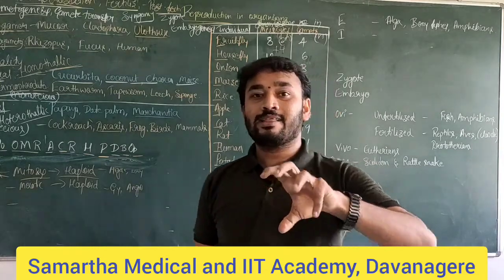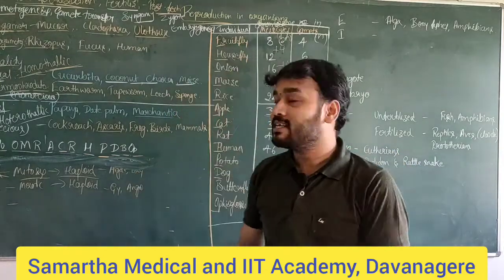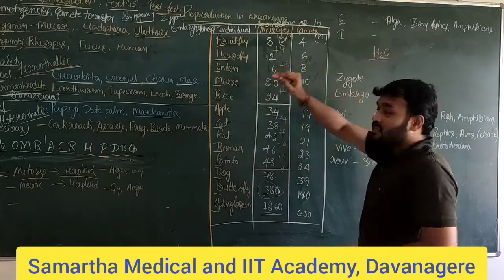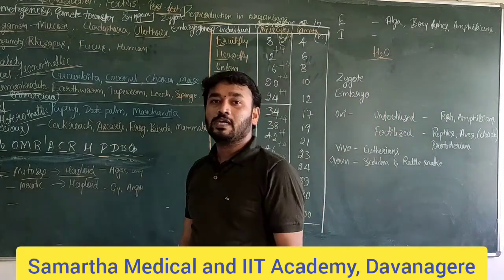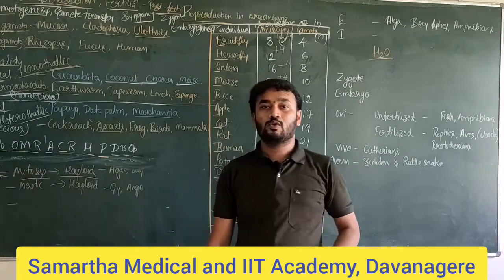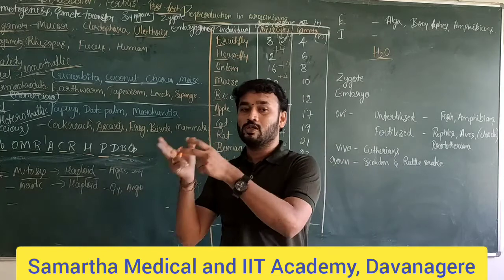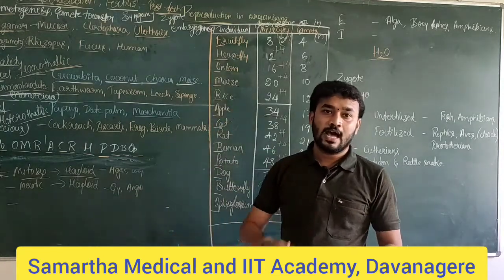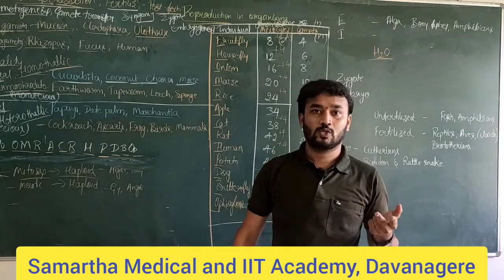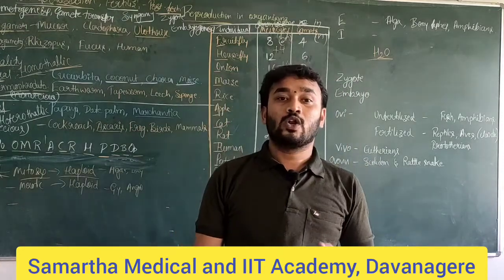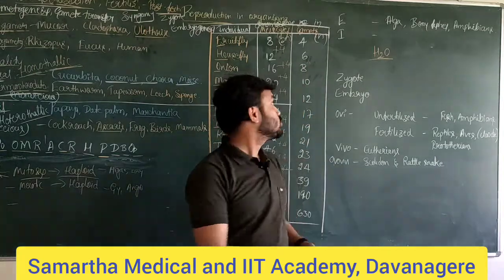So for that, a medium is required. The medium is water, the external medium. Through this water medium, the gametes will be transferred from one organism to another organism, or from one structure to another reproductive structure. So we can see this in the bryophytes, gymnosperms, and angiosperms. But in our higher plants, as we know, pollination is a special mechanism.